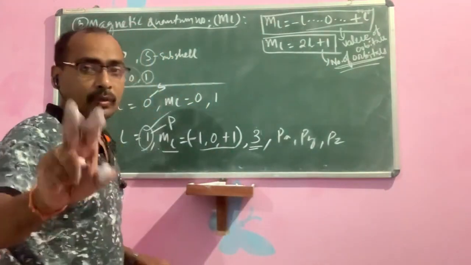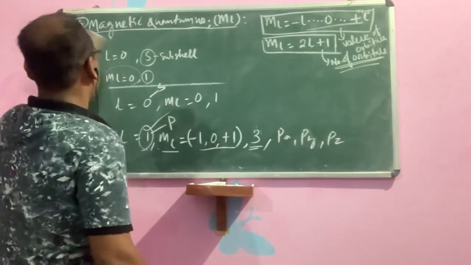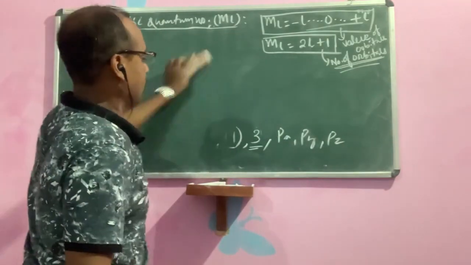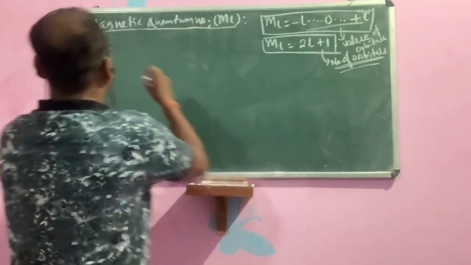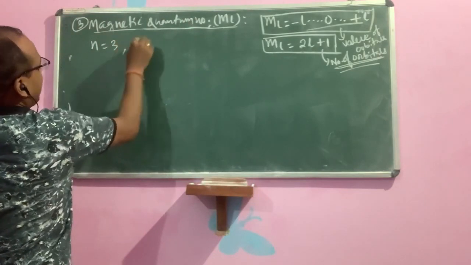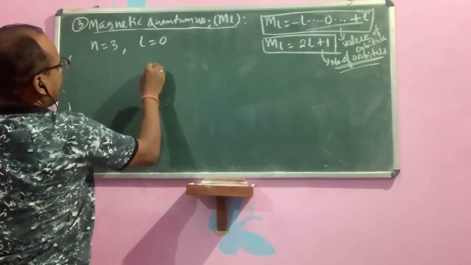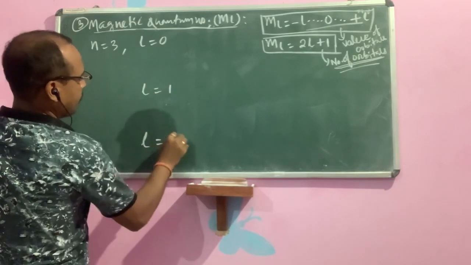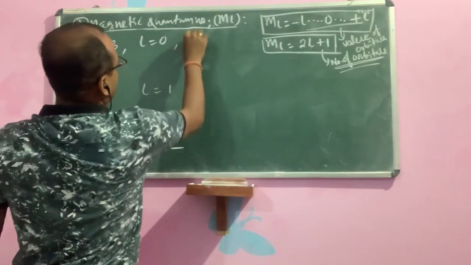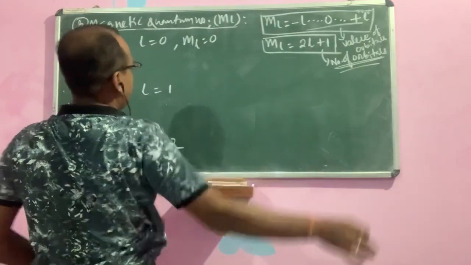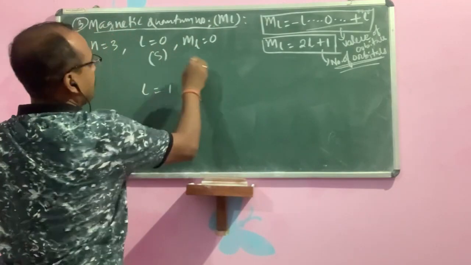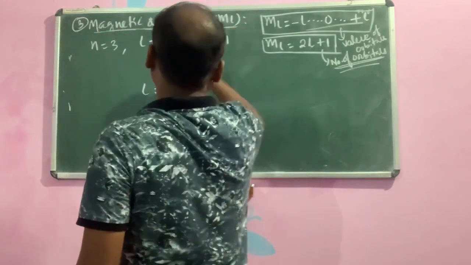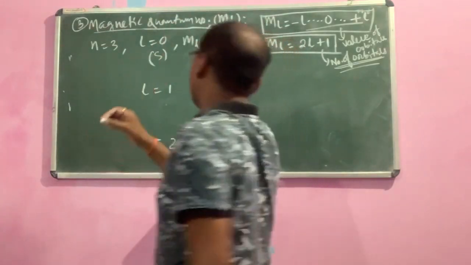Similarly, I will do it for n is equal to 3 for the magnetic quantum number. Then L is equal to 0, then L is equal to 1, then L is equal to 2. If L is equal to 0, ml is equal to 0, this is your S subshell, and S is a 1 orbital.